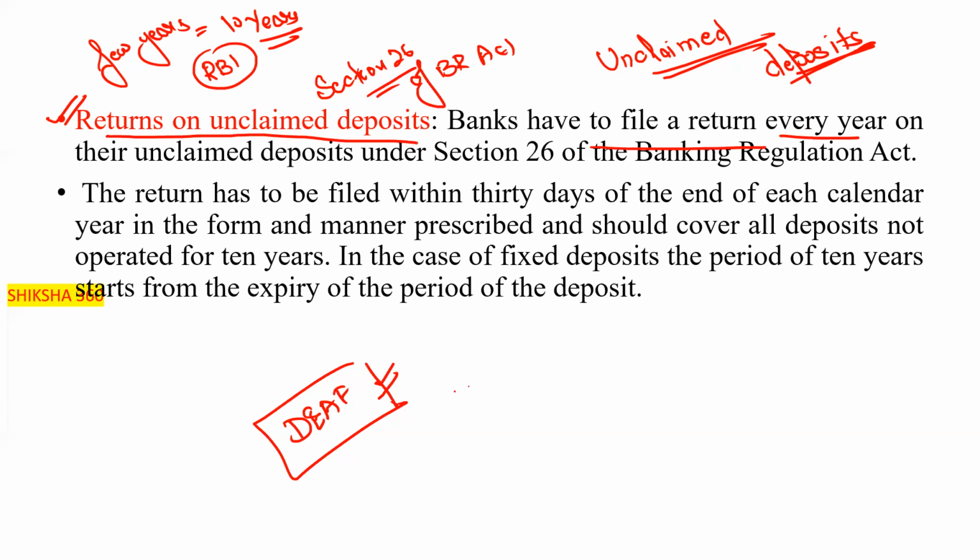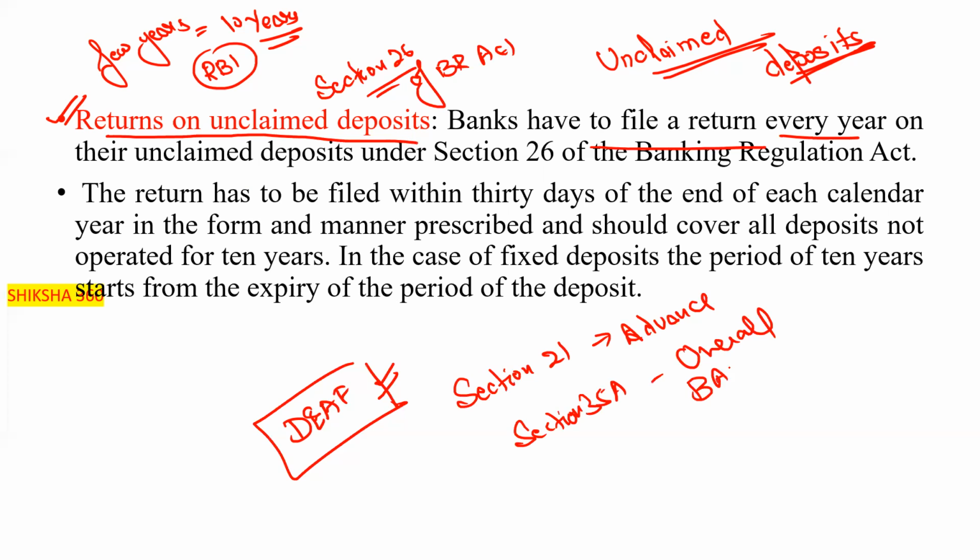Section 21 is related to advances, overall banking, 35A, 36 prohibit, section 26 unclaimed deposit.